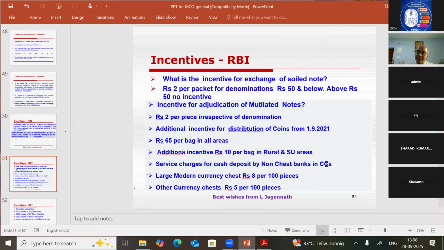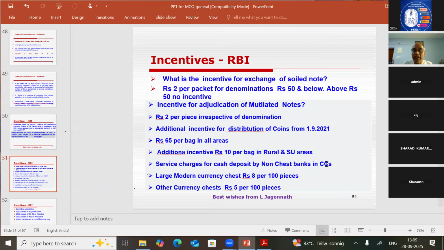Let us assume we are having a currency chest in Chennai. Some banks may not have a currency chest in Chennai. Let's assume Yes Bank does not have a currency chest in Chennai. Then where will Yes Bank deposit its excess cash, or get cash from? So we have a linkage scheme. Yes Bank will approach the Reserve Bank of India and say, I don't have a currency chest in Chennai, sir. I want a bank with a currency chest wherein I can deposit my excess money and from where I can withdraw money for my requirement. Give me a linked chest. So RBI may say, the Canara Bank currency chest in Chennai is a linked chest for Yes Bank.